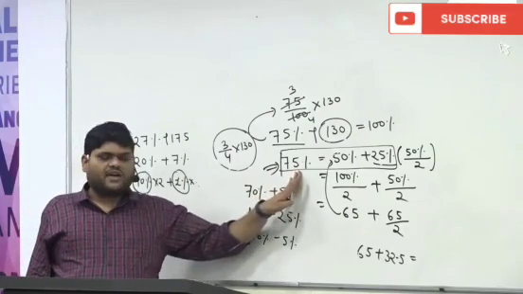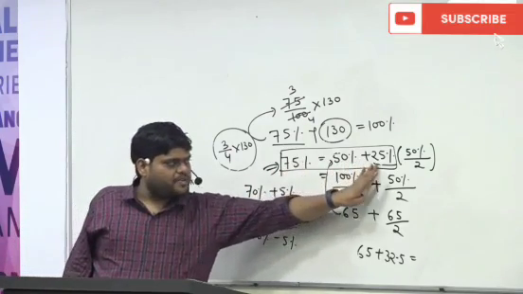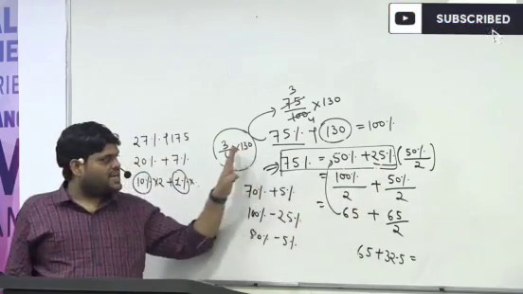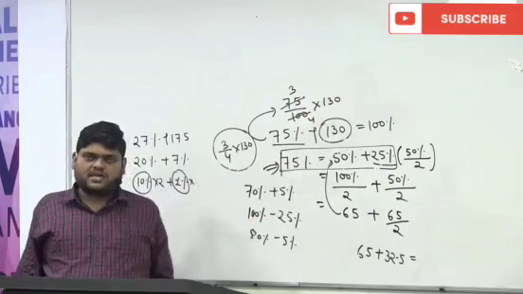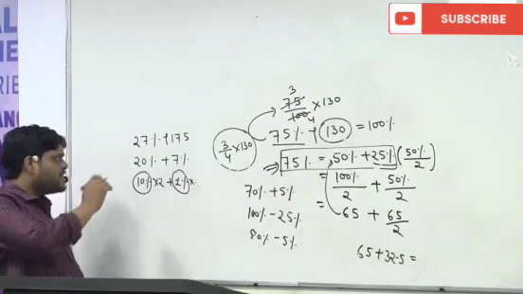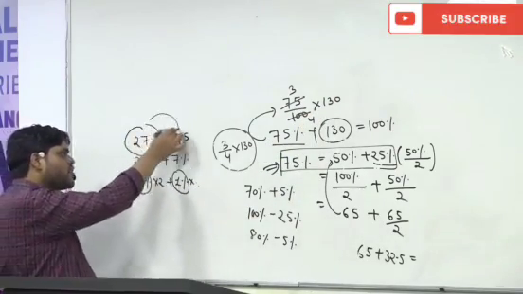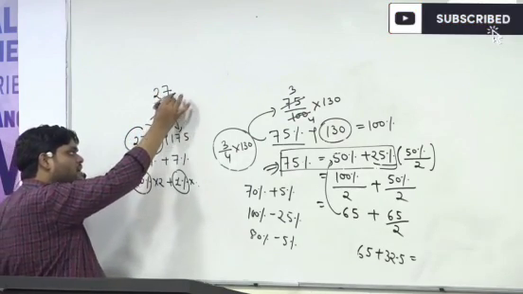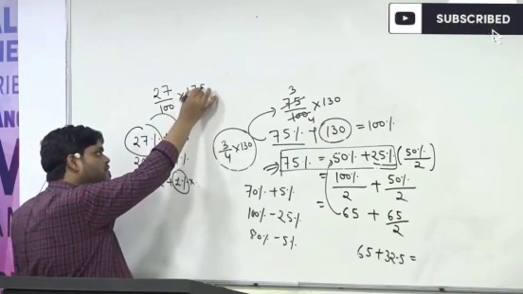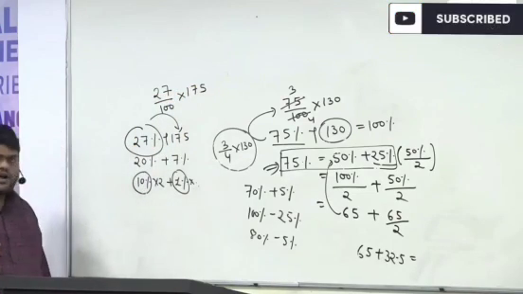So 75%, one way is 50% plus 25%. Another way is simply 75 upon 100 multiply by 130. Similarly, 27% of 175, simply we can say 27 upon 100 multiply by 175. This is one way to solve.